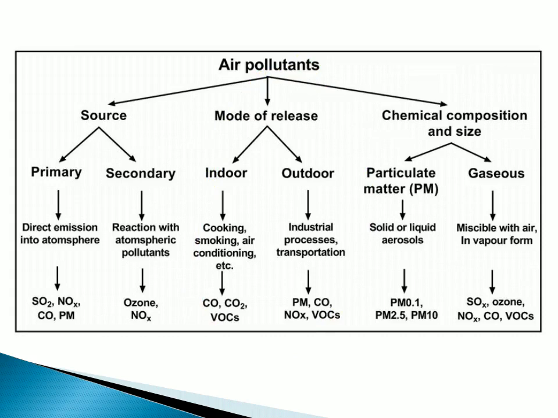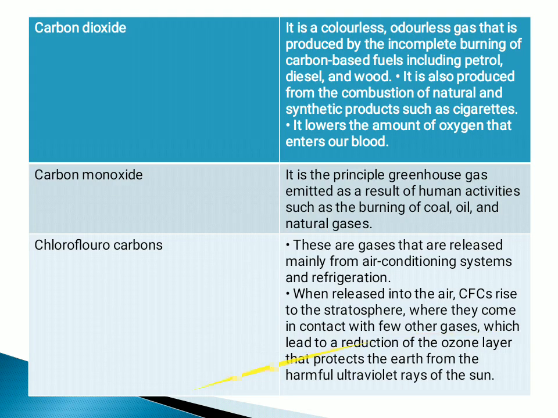And then particulate matter, like aerosols, which is solid and smoke involved in it, as well as gaseous form, the vapor form like ozone and volatile compounds. All these come under the gaseous compounds. So this is a basic classification of air pollutants. Let's see some of the major air pollutants, their sources and characteristics. First, we begin with carbon monoxide.